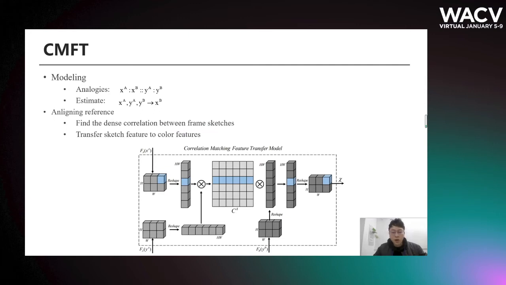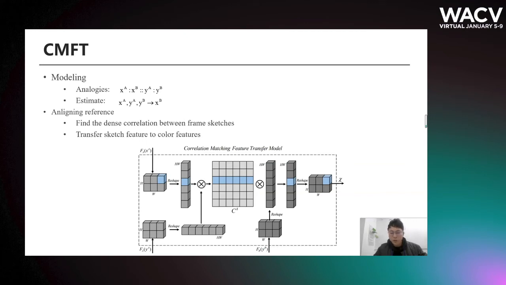We model our problem as an analogy. XA, XB have the same content but in different domains A and B. YA, YB have the same content but in different domains A and B. We know XA, YA, YB, and we try to reconstruct the unknown XB.